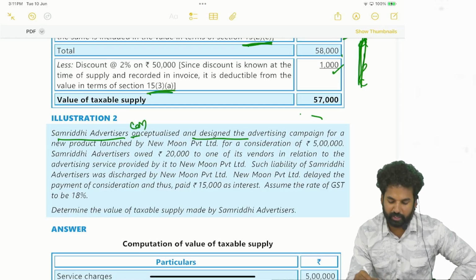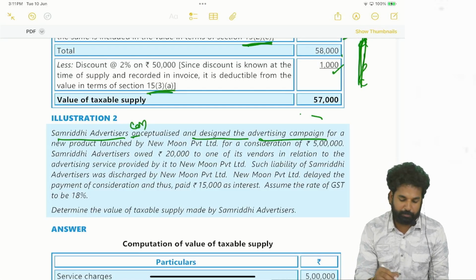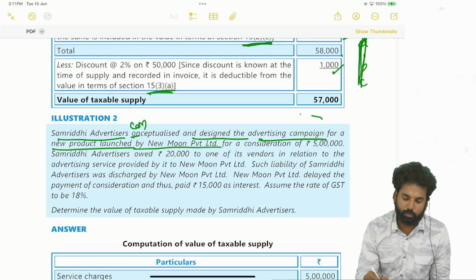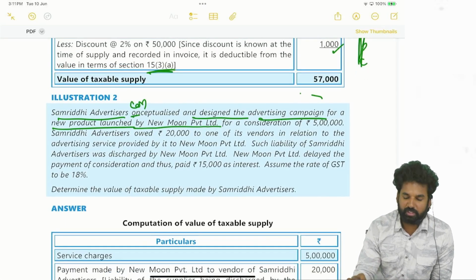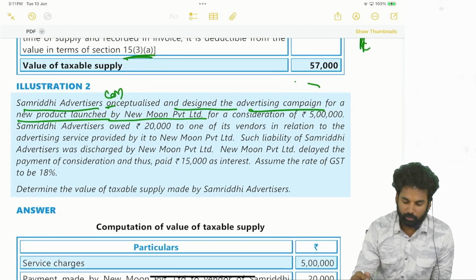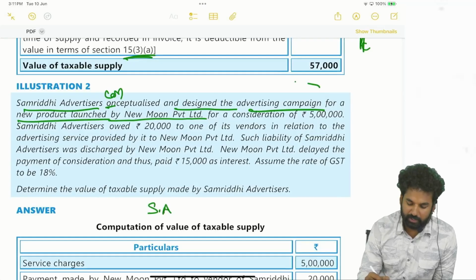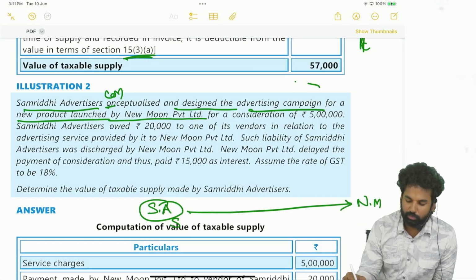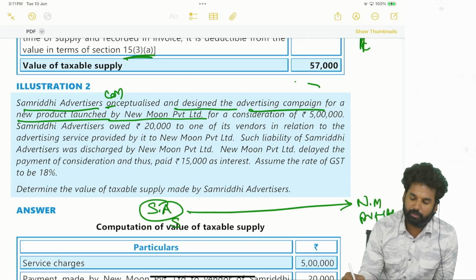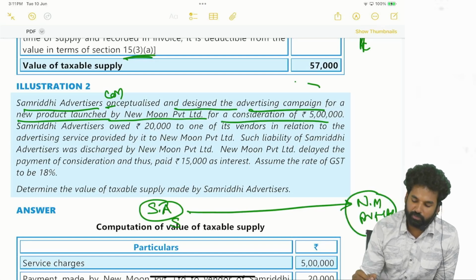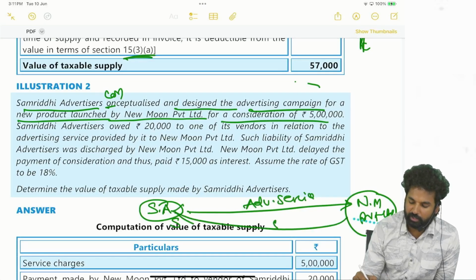Conceptualized and designed the advertising campaign for a new product launched by New Moon Private Limited. So who is giving service to whom? Samriddhi Advertisers is a supplier giving services to New Moon Private Limited, the recipient. Okay, for a consideration of how much? Advertisement service. Okay, 5 lakhs is the consideration.